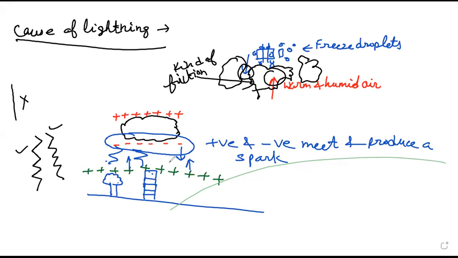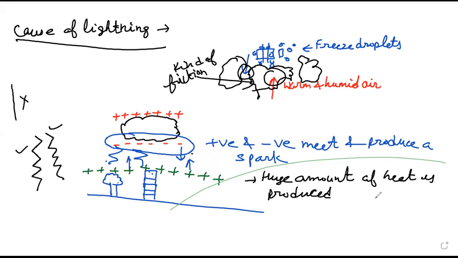And this lightning produces an enormous amount of heat. It excites the nearby air molecules and causes vibration in them, right? So when these charges meet, a huge amount of heat is produced, right?